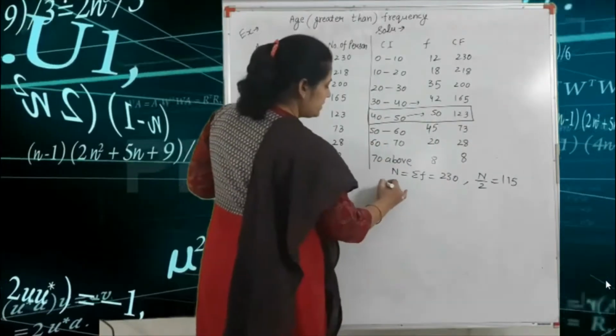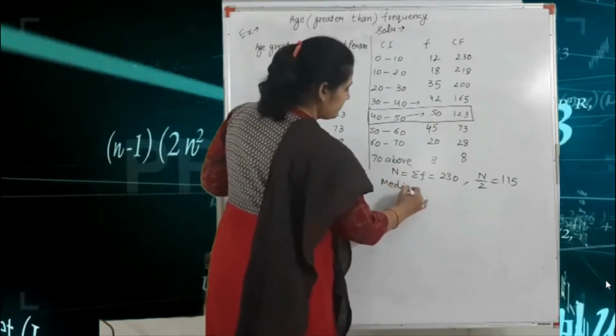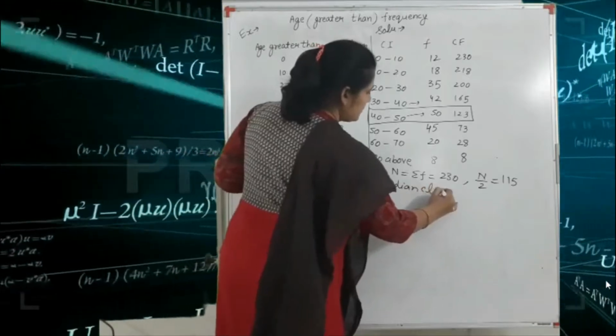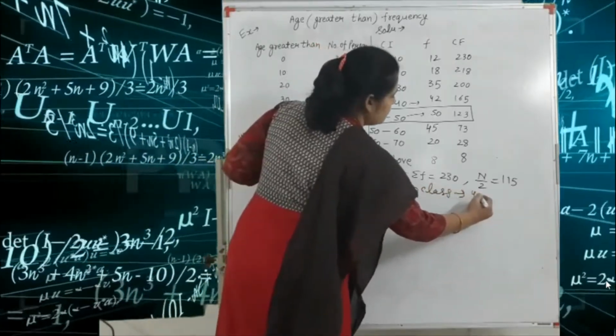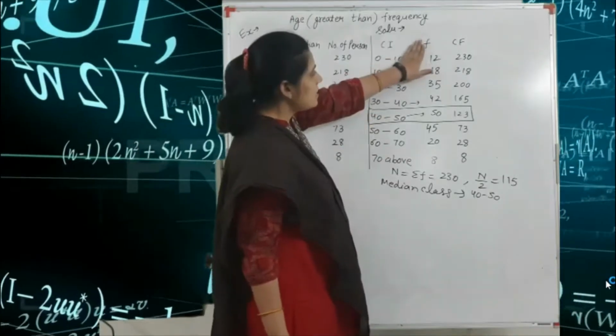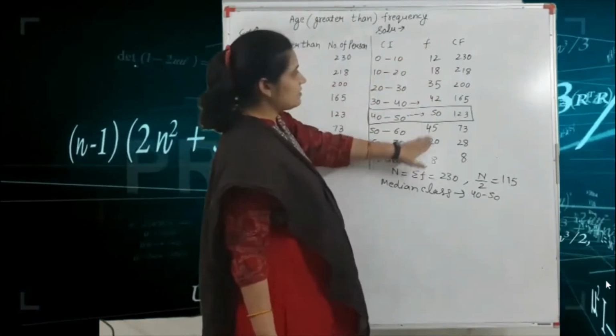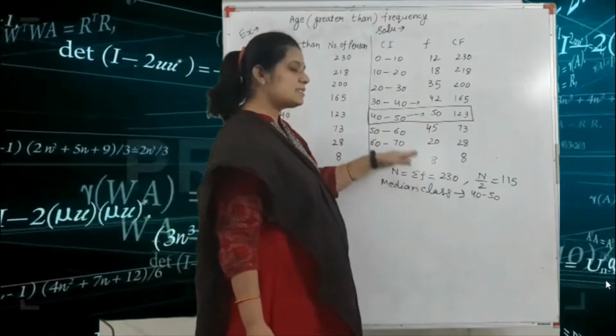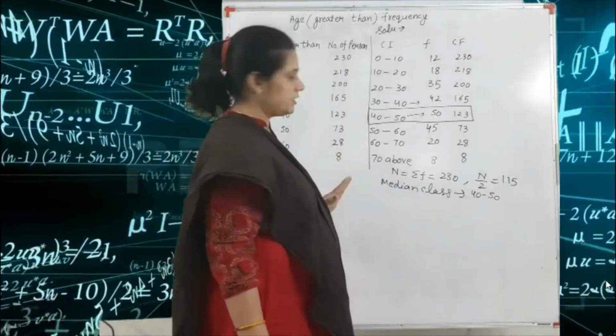So your median class is 40 to 50. Got it? And if you have any confusion, just sum all these frequencies. The total sum of the frequencies is also 230, so don't be confused here.